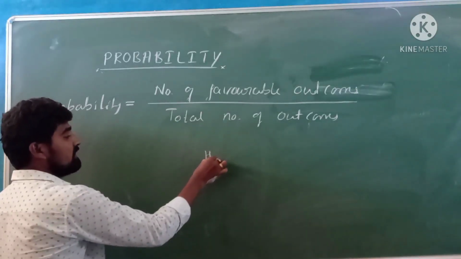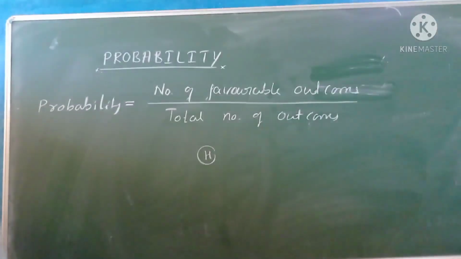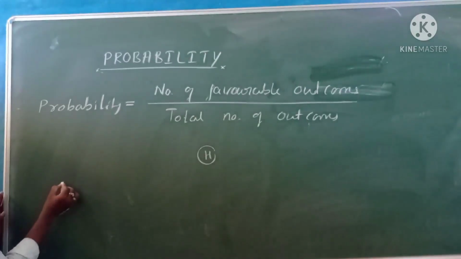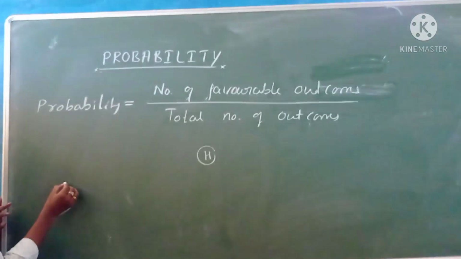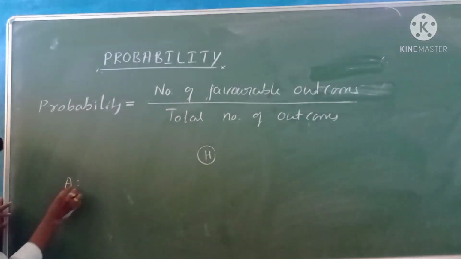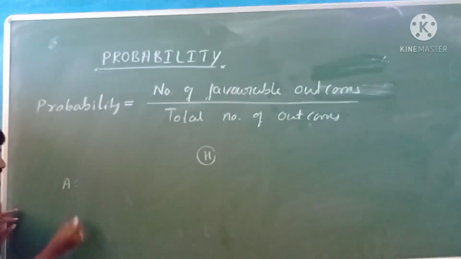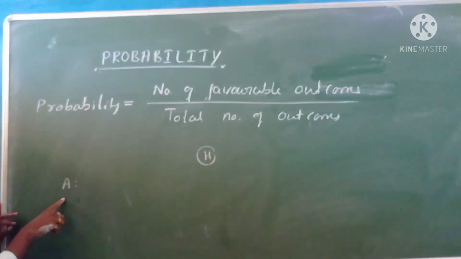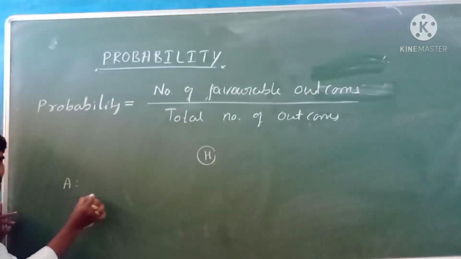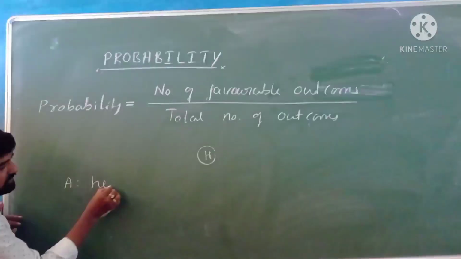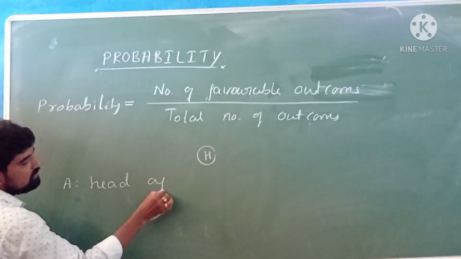So for example, as you know, when a coin is tossed once, what is the probability of getting head? So let us consider an event. Suppose A is any one of the events. Let us discuss what an event is and what an outcome is. First thing, let us consider an event. Event A is nothing but head appears.